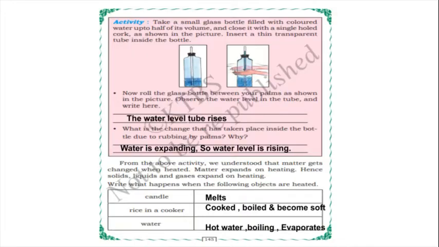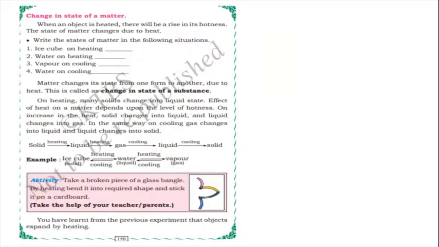The first one is candle. If you heat a candle, it melts. Yes. And if you heat rice in a cooker, it will be cooked, boiled, and become soft. And if you heat water, it will become hot water. After that it starts to boil, and after boiling it starts to evaporate. Isn't it, children? Yes. So on our next page, change in state of matter.